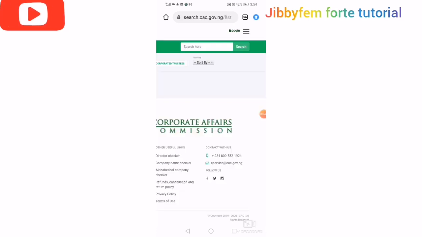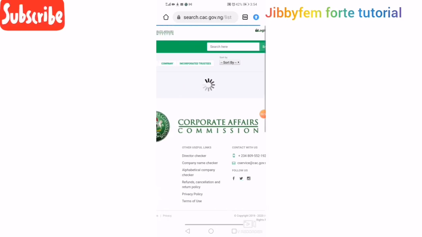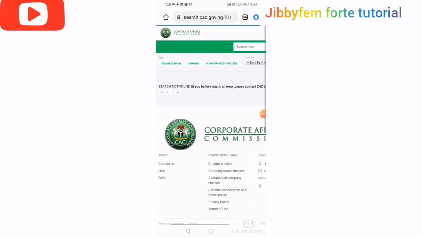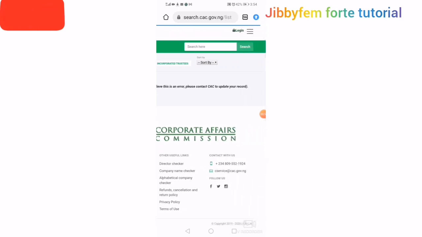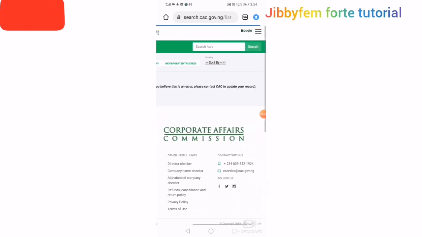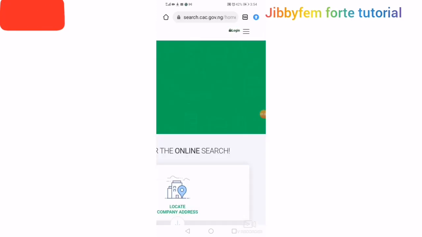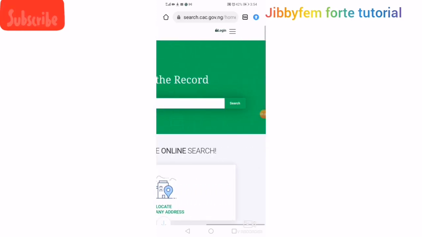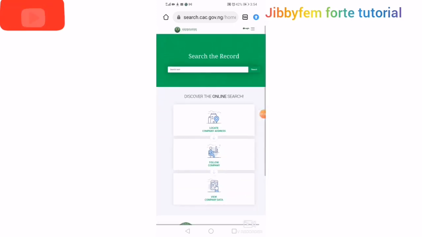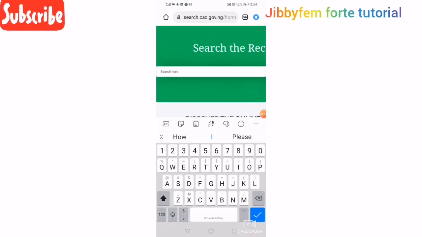So we are going to allow it to search. I think I mistakenly pressed something, but never mind. So you can see what we have. It will bring us here after that click. Let me just click again so that we can see what I'm talking about. So we have Quiche Fashion. That's what I want to search for.